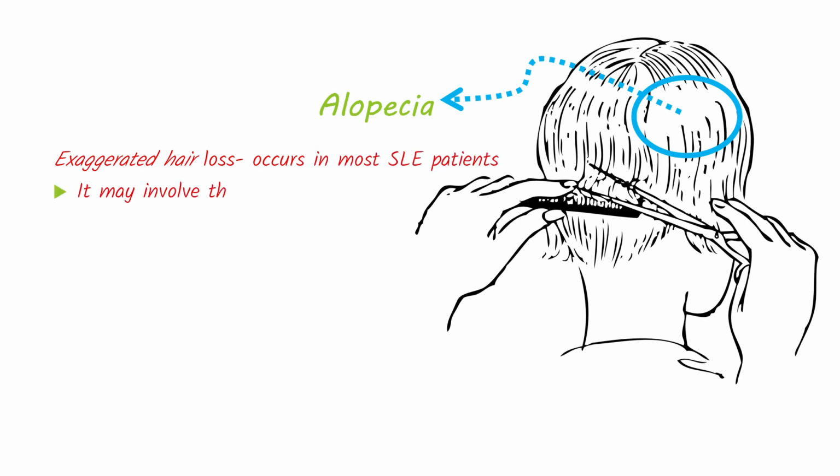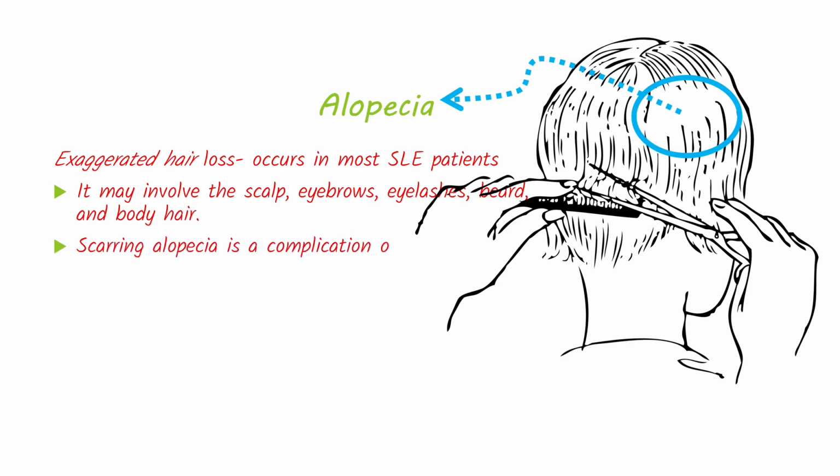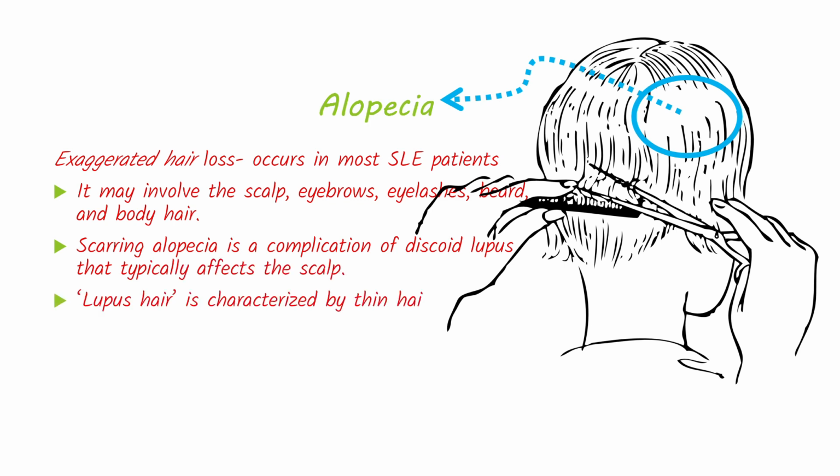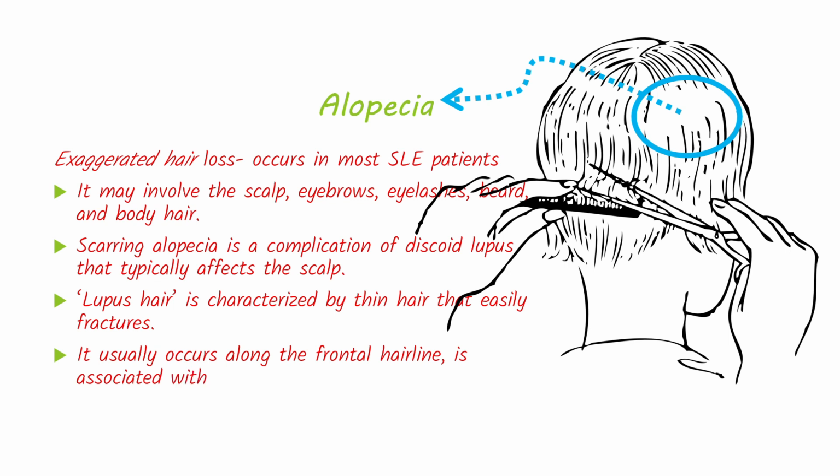It may involve the scalp, eyebrows, eyelashes, beard, and body hair. Scarring alopecia is a complication of discoid lupus that typically affects the scalp. Lupus hair is characterized by thin hair that easily fractures. It usually occurs along the frontal hairline, is associated with disease activity, and grows back normally as the disease subsides.